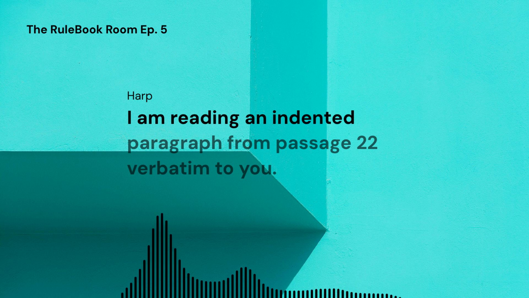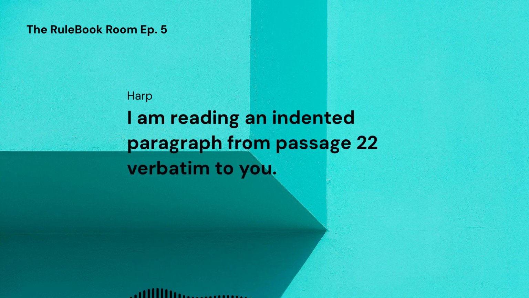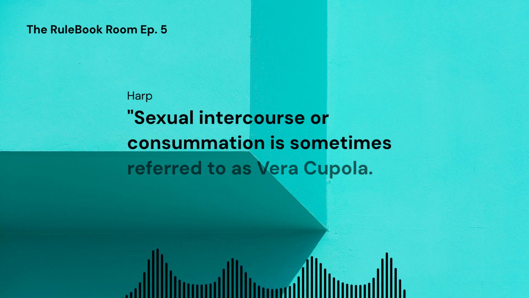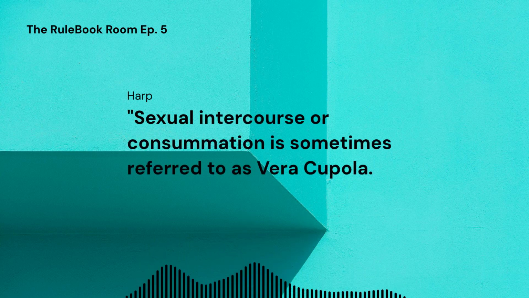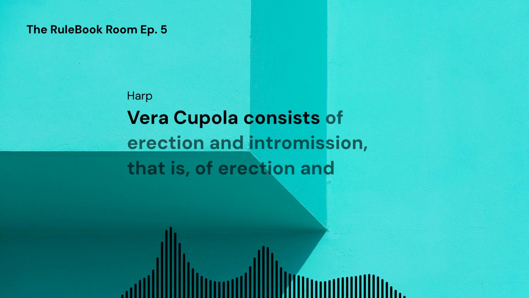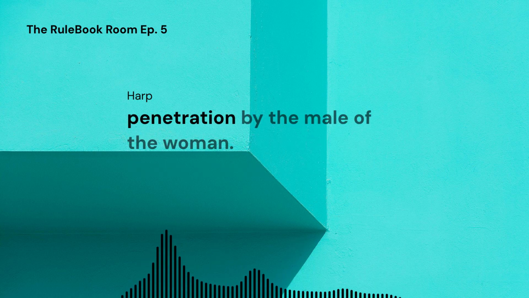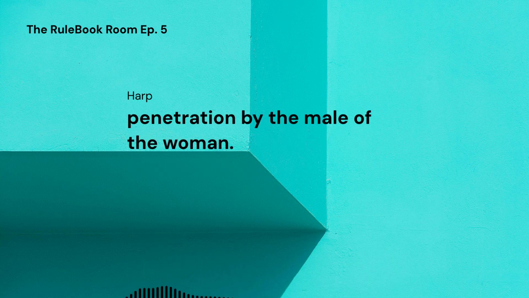I'm reading an indented paragraph from passage 22 verbatim to you. Sexual intercourse or consummation is sometimes referred to as vera copula. Vera copula consists of erection and intromission, that is, of erection and penetration by the male of the woman.